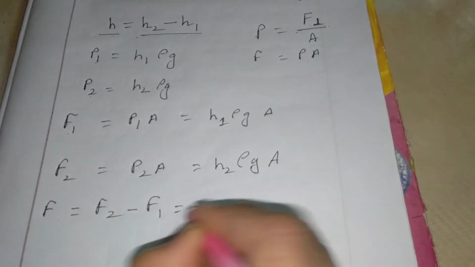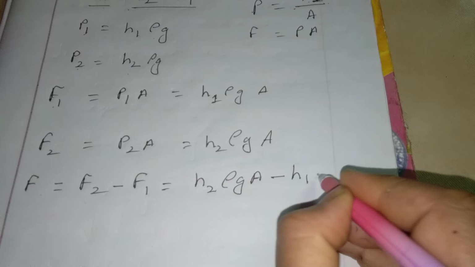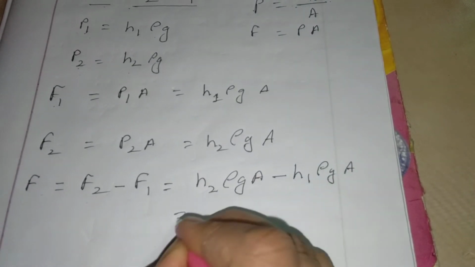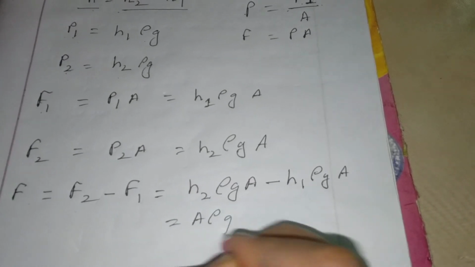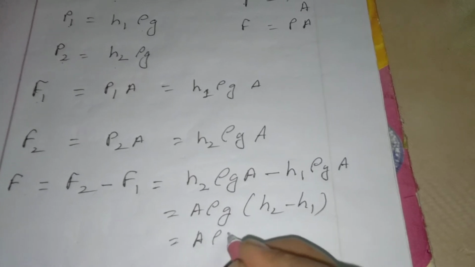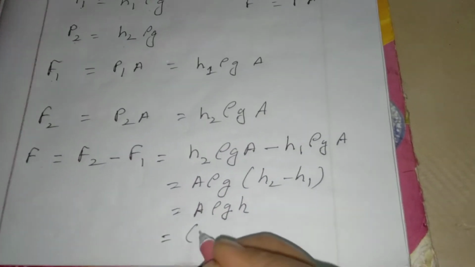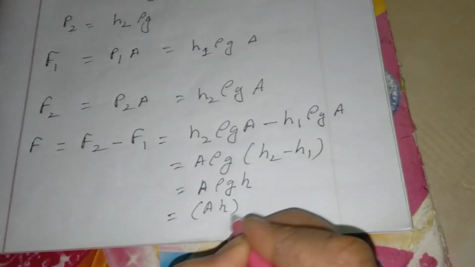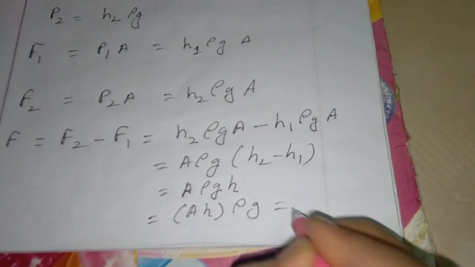That means buoyancy F equals F2 minus F1, that is equal to h2 rho g A minus h1 rho g A. We can take A rho g common: A rho g (h2 minus h1), that is A rho g into h. If you take h in the bracket and rho g, then what happens?